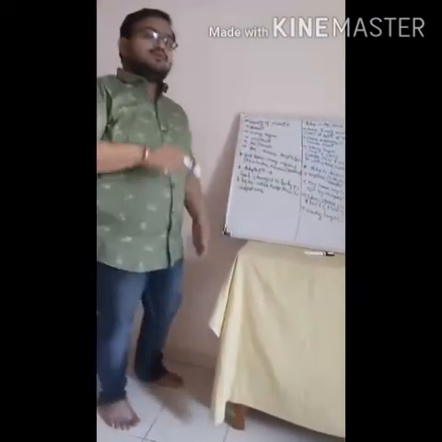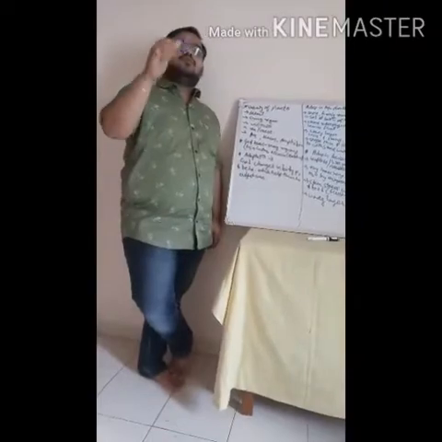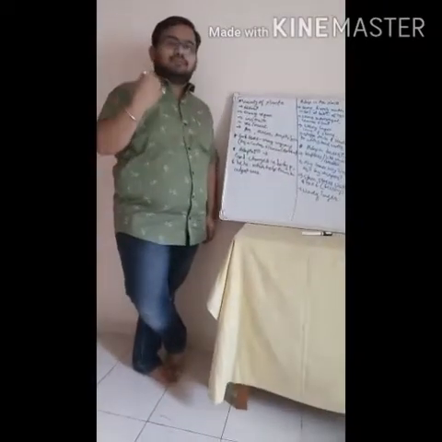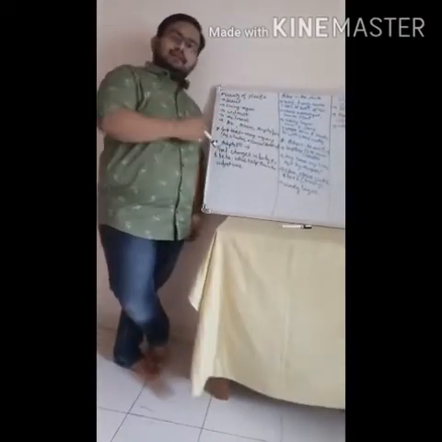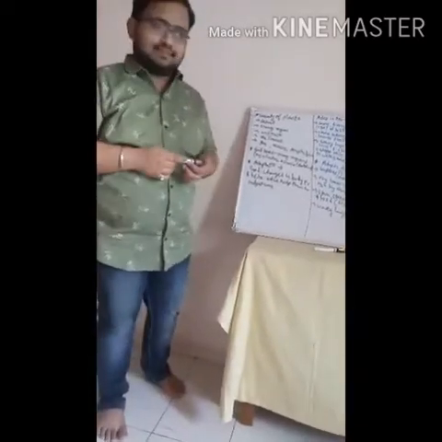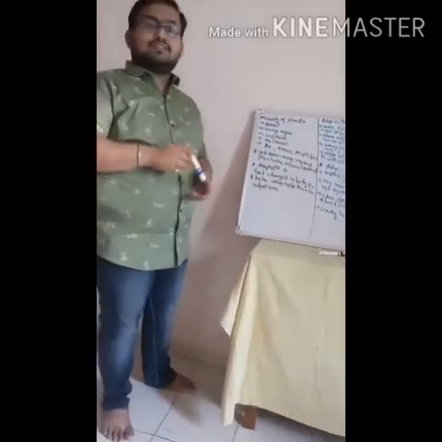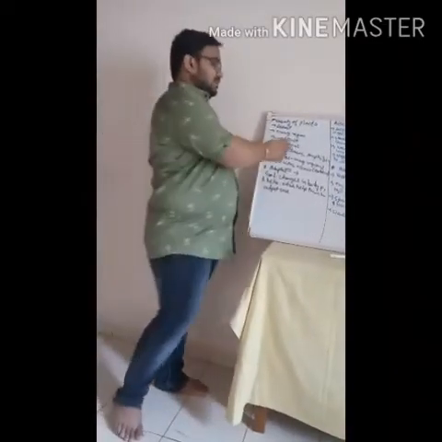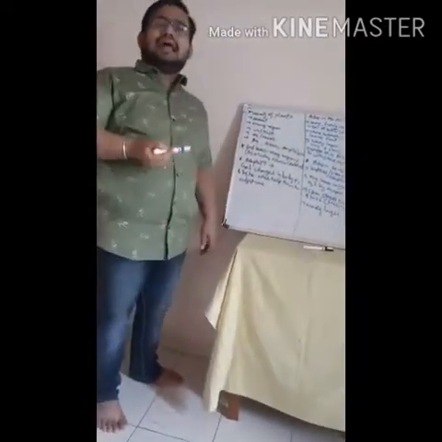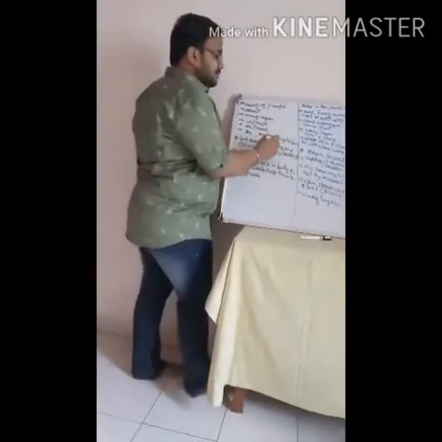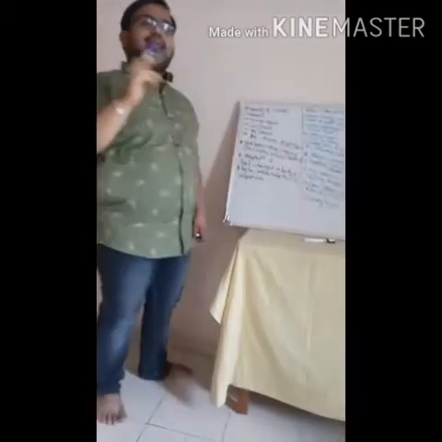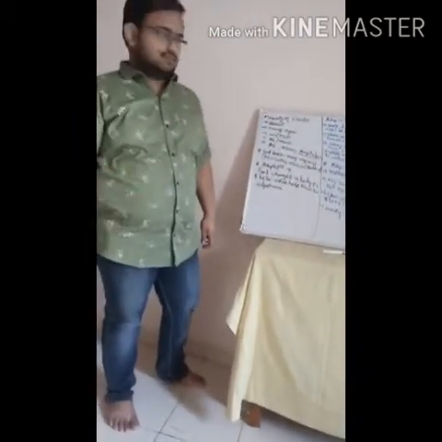Vertebrates means animals for whom the vertebral column, the backbone, is present. And invertebrates means the vertebral column is not present. Next, aquatic means those which live in water. Terrestrial means those which live on land. And amphibian means those which live on land as well as in water.